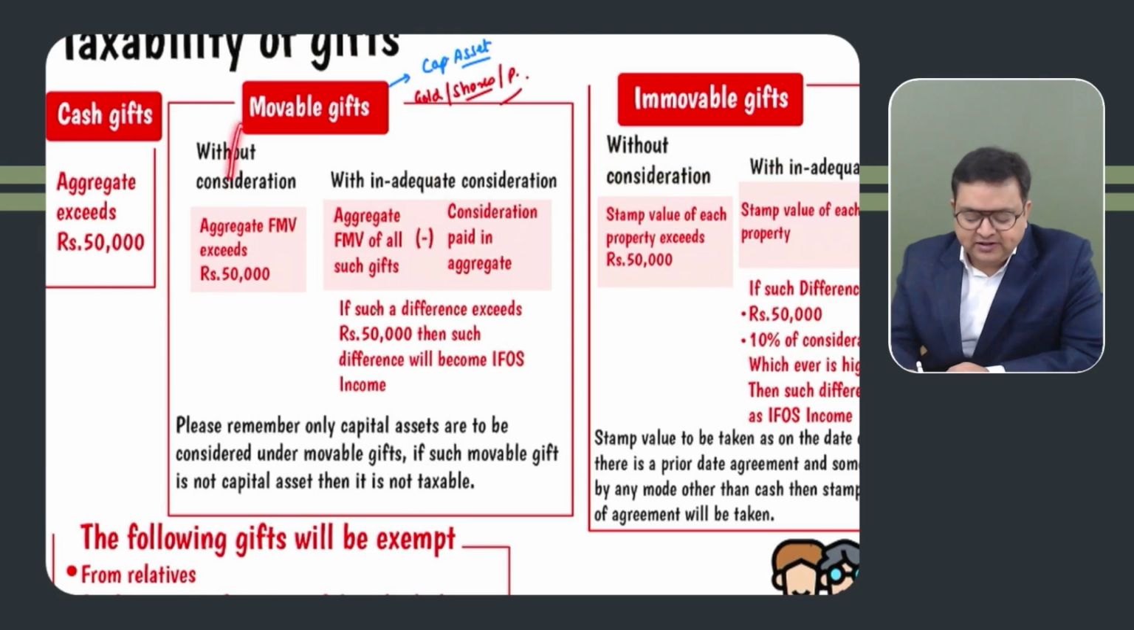Now, without consideration, all the gifts which you have received, let's say gold, shares, paintings, without consideration, you have not paid anything, but you have received the gift. If the aggregate market value exceeds 50,000 rupees, then it would be fully taxable. Otherwise, you can leave it, right? But if you have received it with inadequate consideration, actually you have purchased this. So this is again a good question by the examiner, and they generally give it to you.